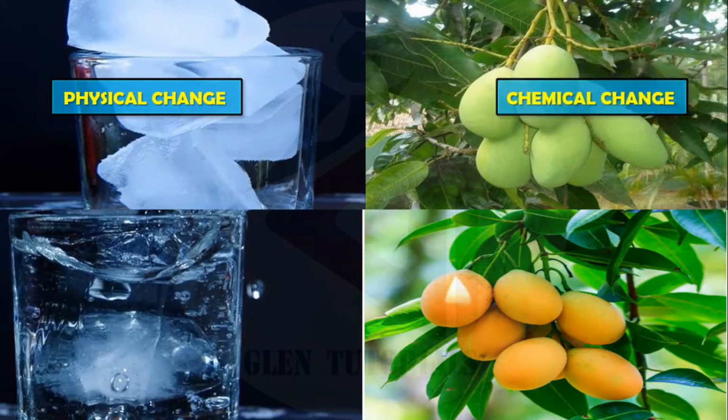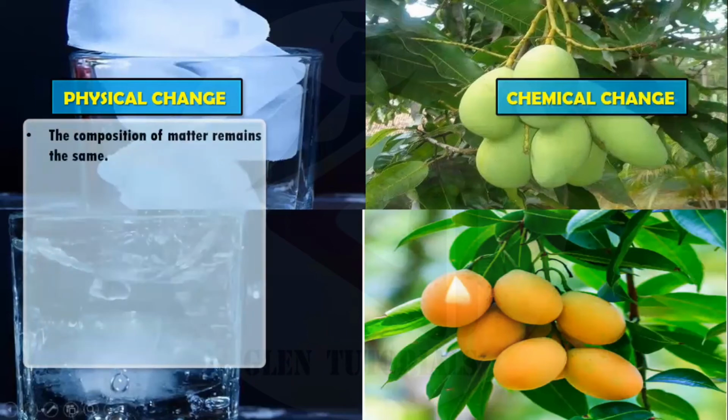Similarly, chemical change, you can see mangoes, when they ripen, it becomes a different color. और different color ही नहीं, टेस्ट वगैरह भी सब डिफरेंट होता है. जो रॉ मैंगो है उसका टेस्ट अलग है, राइप मैंगो उसका टेस्ट अलग है. That's why we call it a chemical change. Now we'll see some important points. You can even write it down if you want.